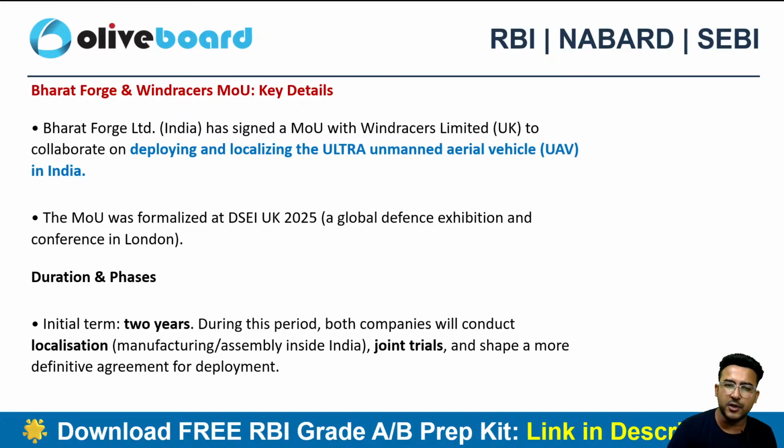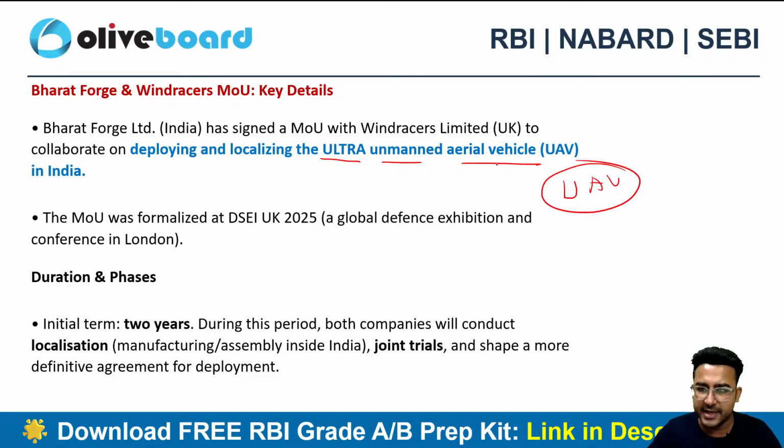Next is Bharat Forge and Windracers, between them again an MOU has been signed, a Memorandum of Understanding for deploying and localizing the ultra unmanned aerial vehicles. Now, do you guys know what ultra unmanned aerial vehicles are? Any idea about that? Yes, Bhakti, that's correct.